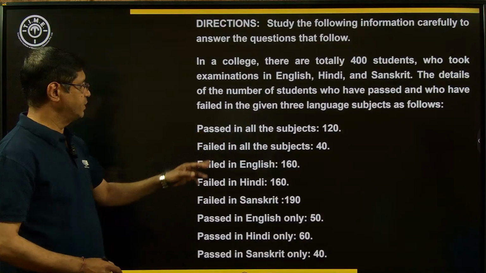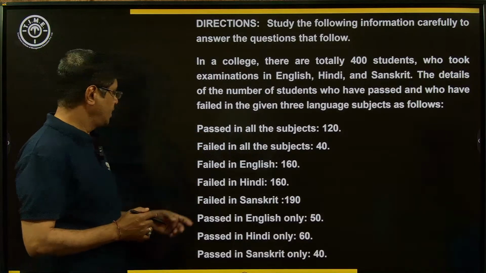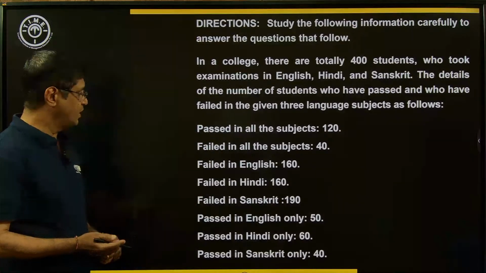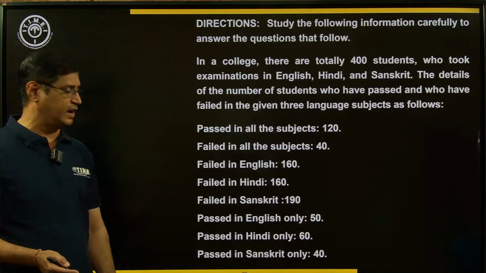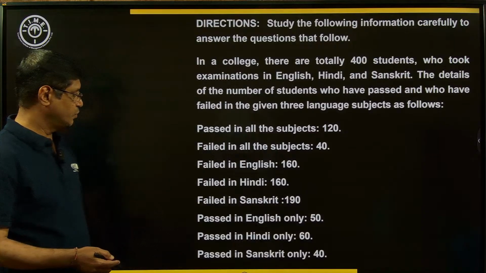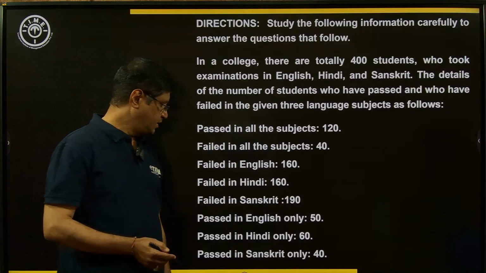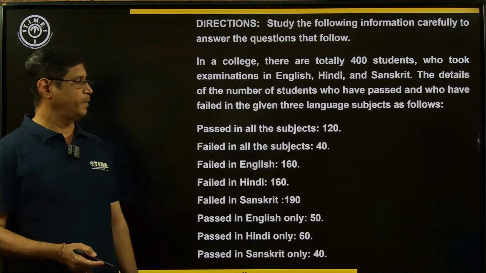Passed students 120 in all the subjects, failed students in all the subjects is 40. Failed in English, that is 160, failed in Hindi 160, failed in Sanskrit, that is 190, and passed in English only 50, Hindi only, that is 60, Sanskrit only 40.